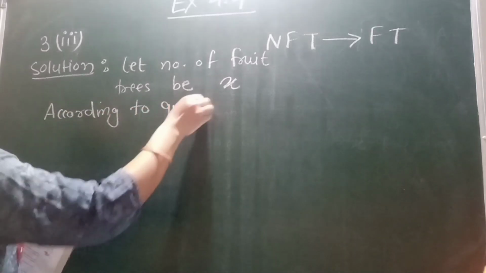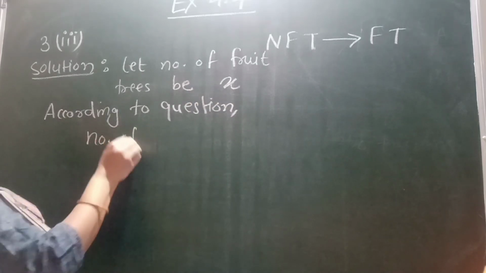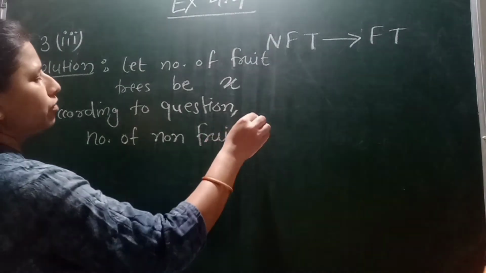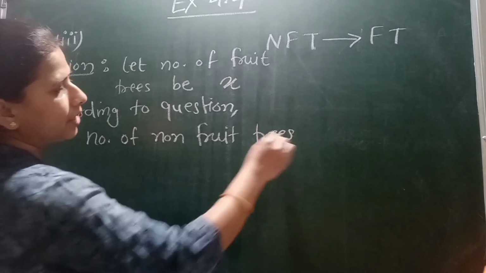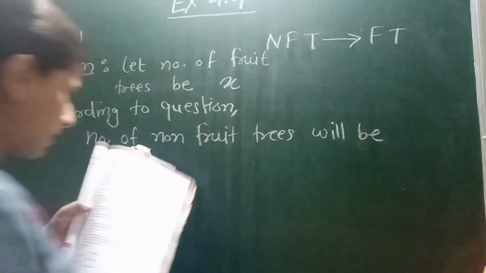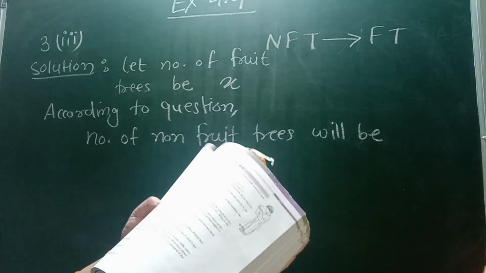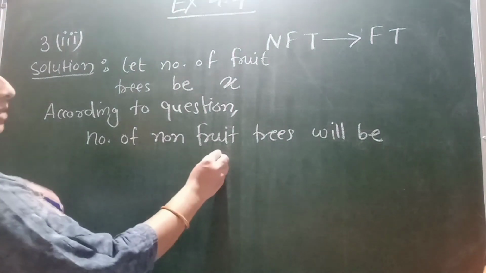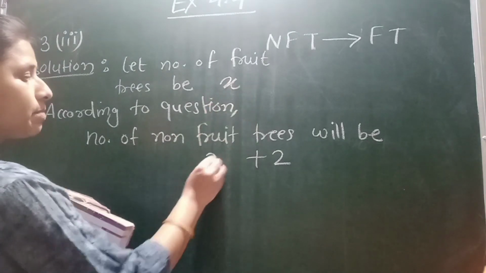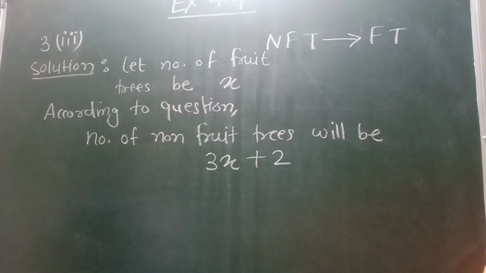So according to the question, the number of non-fruit trees will be, it is given that 2 more than 3 times the number of fruit trees. 2 more, it means we will add 2. 3 times the fruit trees, it means 3x, because we supposed that the number of fruit trees is x.